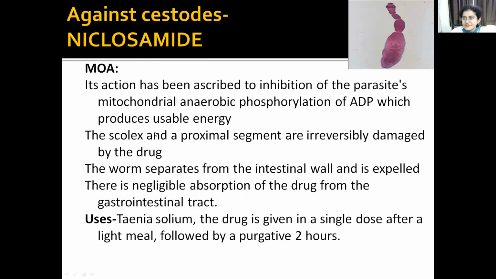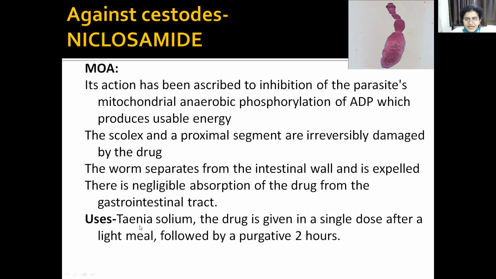It causes inhibition of the parasites mitochondrial anaerobic phosphorylation of ADP. Because of that, there will be no production of the energy. So the scolex and the proximal segment are damaged by this drug. Okay, and then the worm gets separated from the intestinal wall and gets expelled.